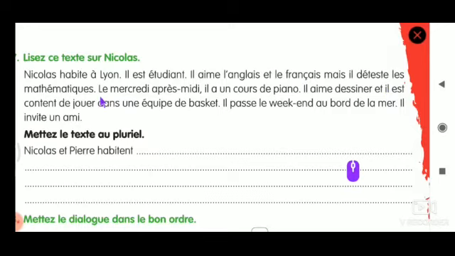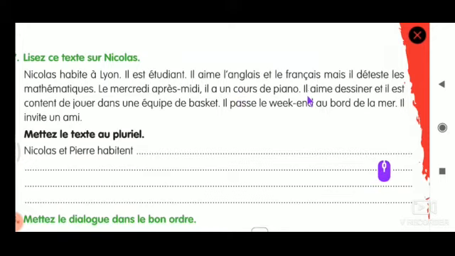So the upcoming sentence is Le mercredi après-midi, il a un cours de piano. So le mercredi après-midi is the time. So no need to change that. Il a un cours de piano. Ils ont. Because two people are here, right? Nicole et Pierre. So we have to write ILS. A is our verb. Take out that A and you have to add ONT. Ils ont un cours de piano.